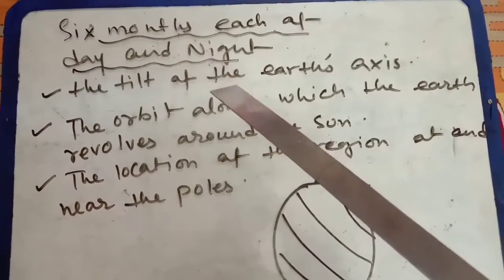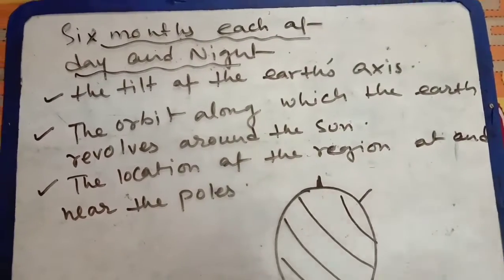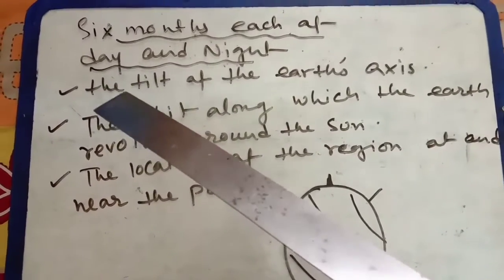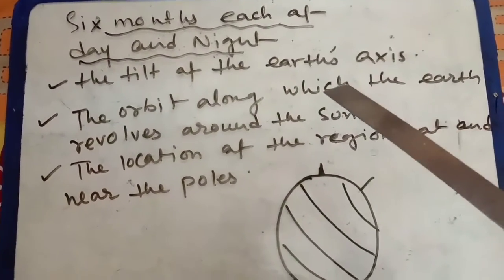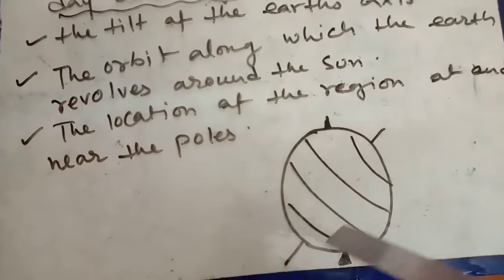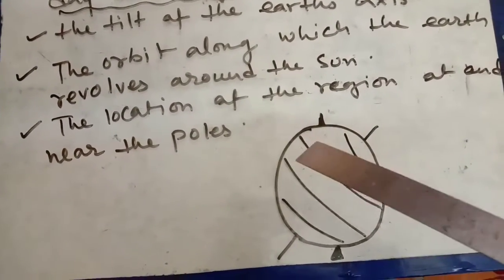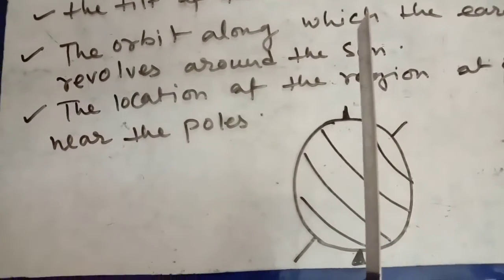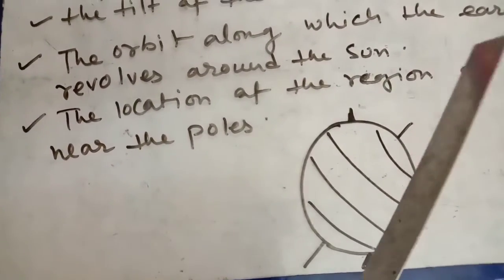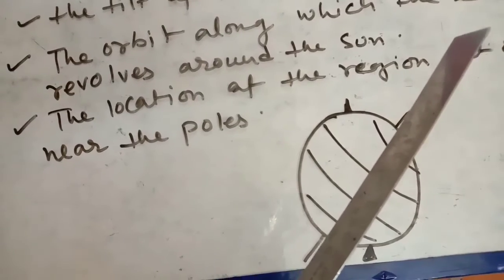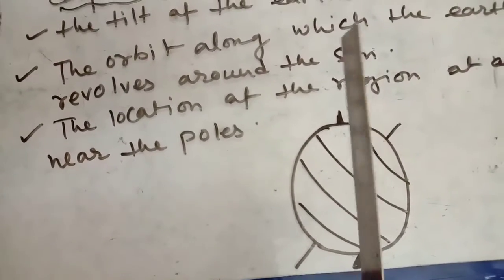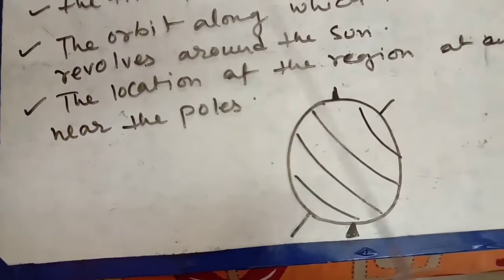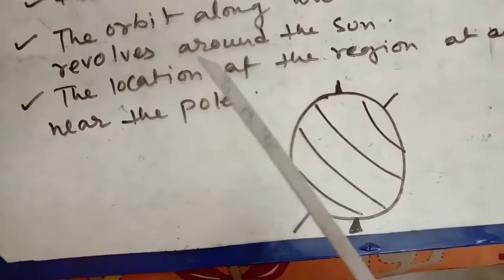And this happens because of some reasons, and these reasons are here I have written. Number 1, you can see the tilt of the Earth's axis. Here I have drawn that if you consider this is our Earth, the Earth is not straight, it's tilted. So because of this tilt, in 6 months of each, day and night happens.